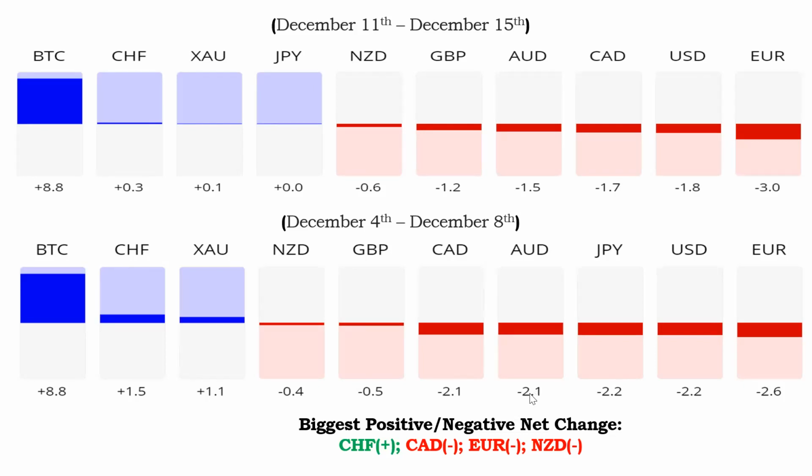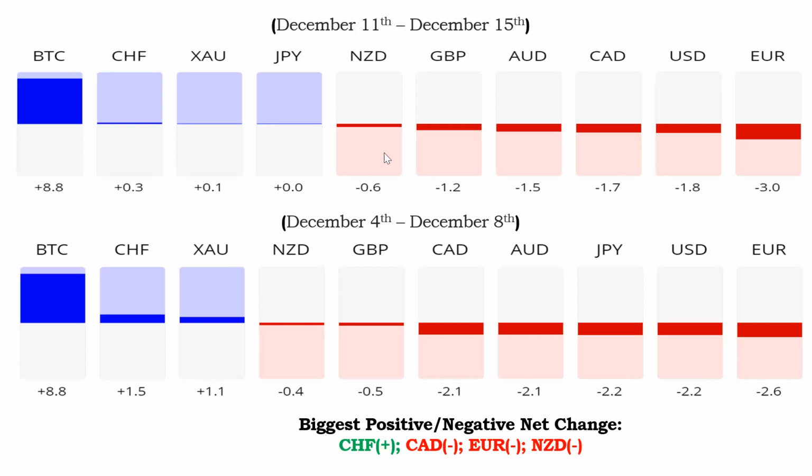Australian dollar gained from negative 2.1 to negative 1.5, and then Canadian dollar gained some strength from negative 2.1 to negative 1.7, but I still see it as one of the best shots into the week. And then we see dollar moving from negative 2.2 to negative 2.1, and euro being at the lowest ebb of the negative strength index. So pretty much a difficult decision here.